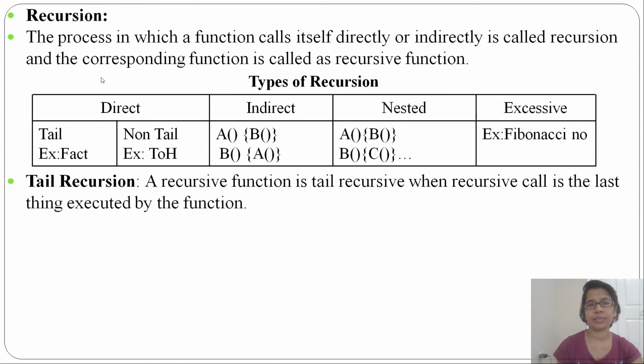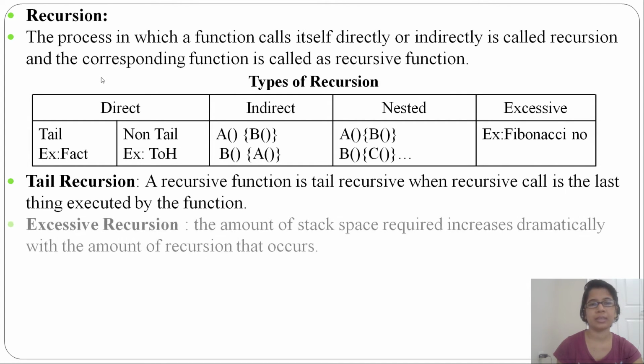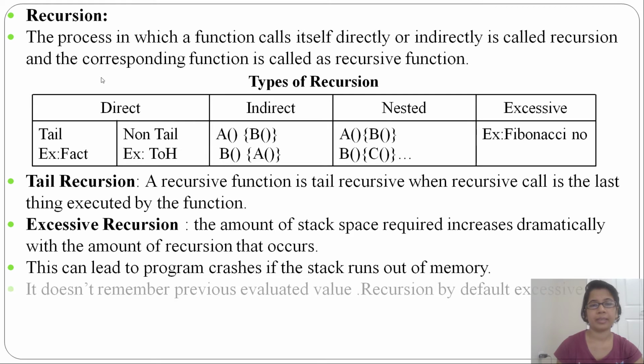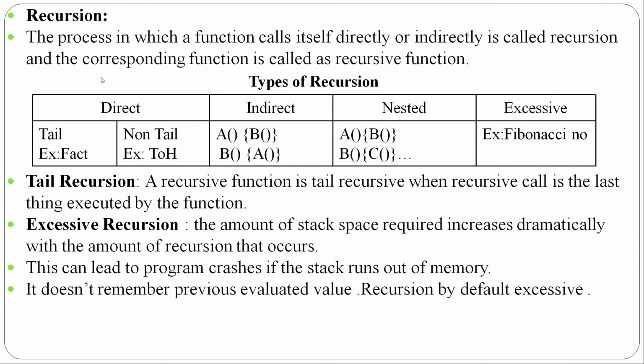Then excessive recursion. Excessive recursion means the amount of stack space required increases dramatically with the amount of recursion that occurs. The stack space increases so much that it can lead to program crashes if the stack runs out of memory, and it doesn't remember the previous value. Recursion by default is excessive, so for one function we already traced, it doesn't remember that value, you have to trace it again.